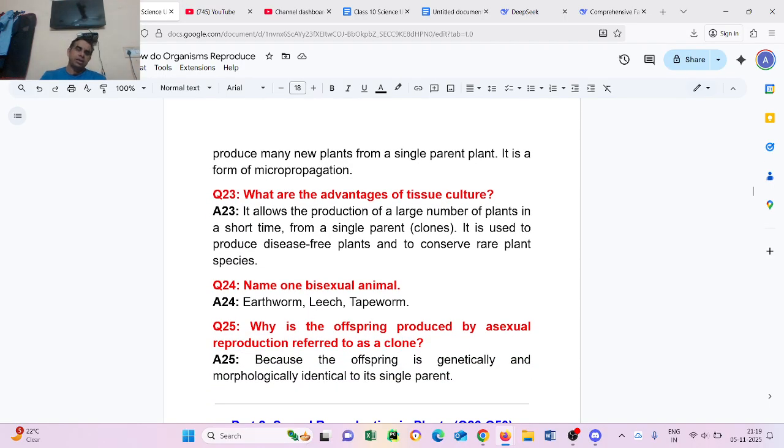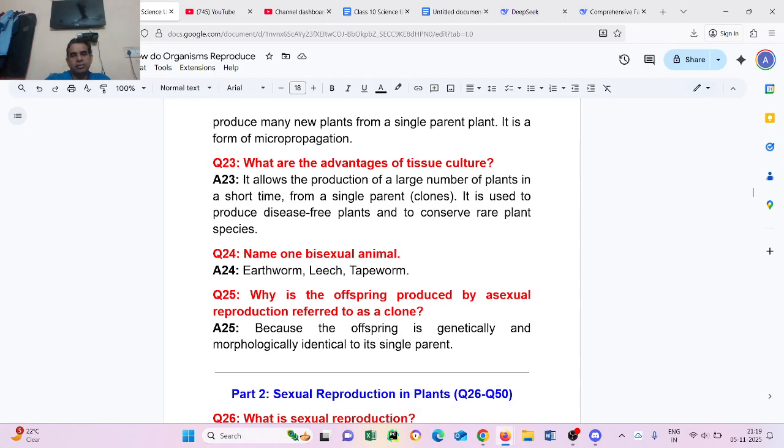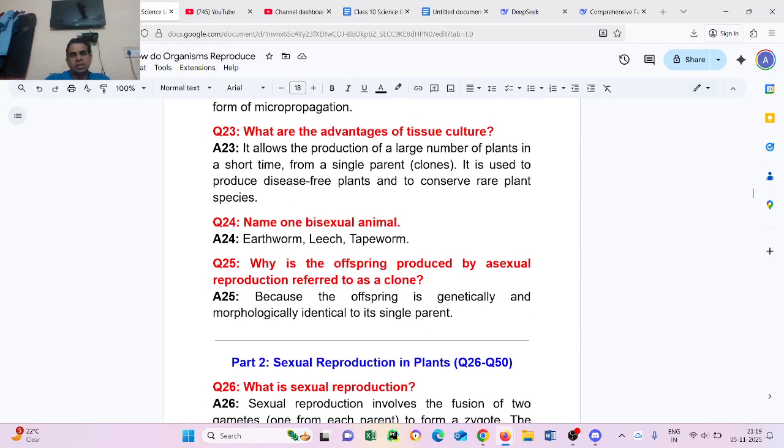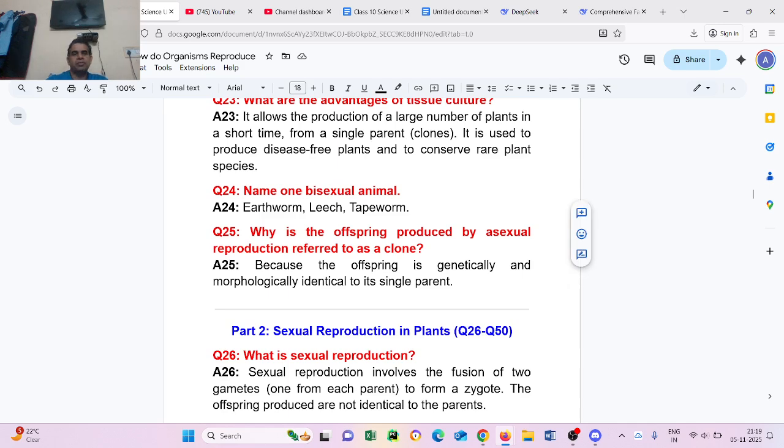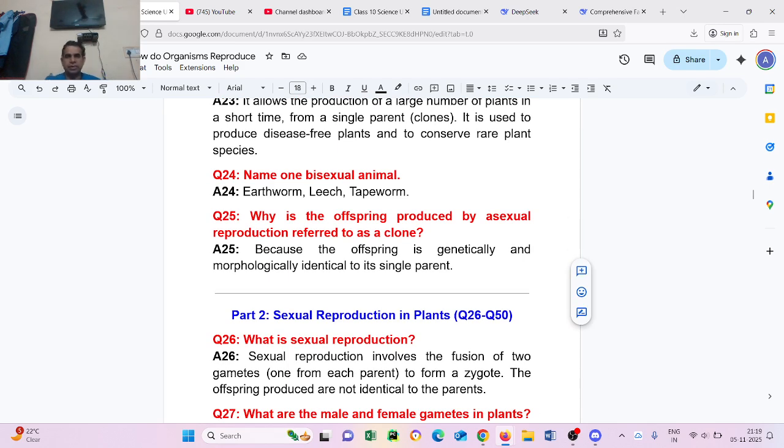Question number 24. Name one bisexual animal. Earthworm, leech, tapeworm. Question number 25. Why is offspring produced by asexual reproduction referred to as a clone? Because the offspring is genetically and morphologically identical to its single parent.